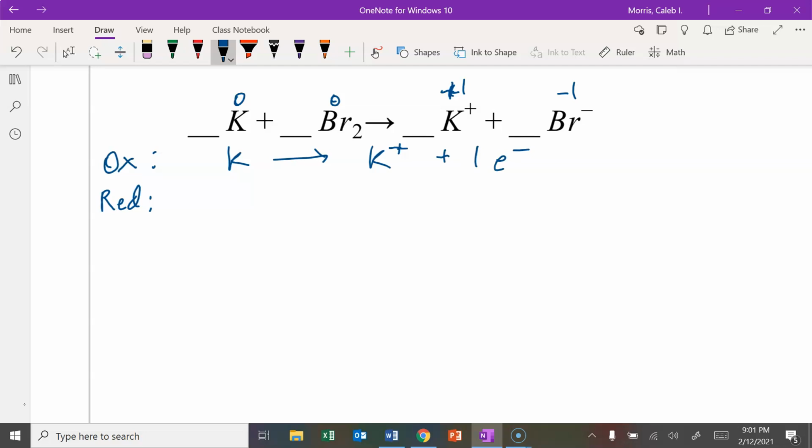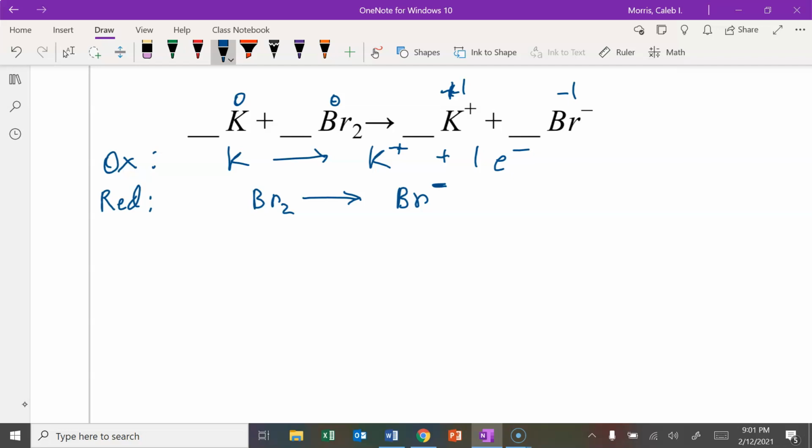Okay, now I've got bromine, Br2, turns into bromide. Be careful here. This is where you have to make sure that you check if everything's balanced. I have the same number of potassium on both sides, but bromine is not balanced. If you were just balancing this as a normal equation, you would see I have 2 bromine atoms on the left, and I've got only 1 bromide ion on the right.